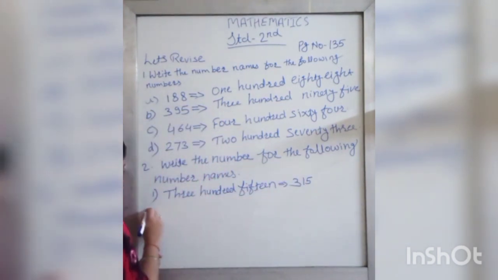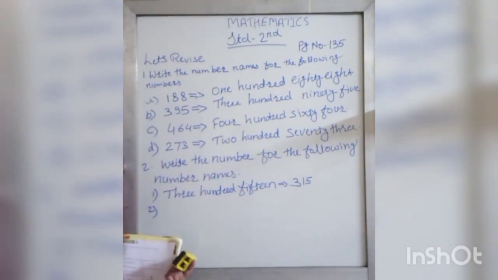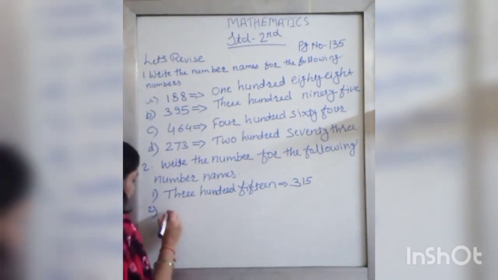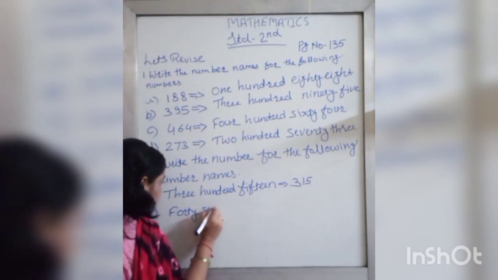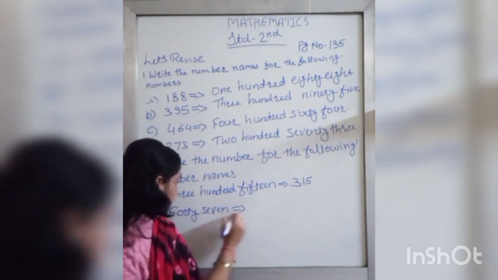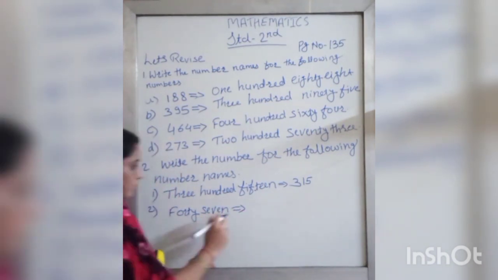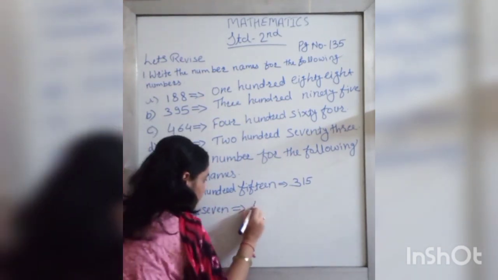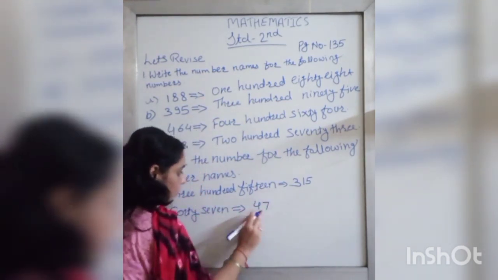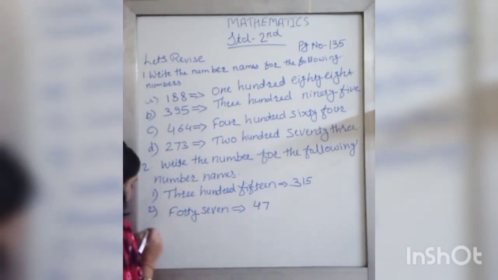315. Second one. 47. How will you write 47? 47. Just write down 47.